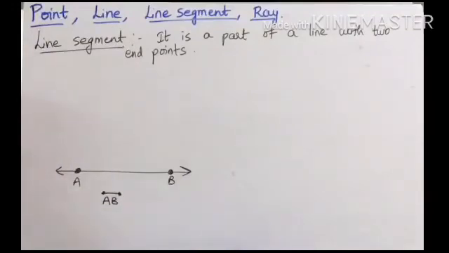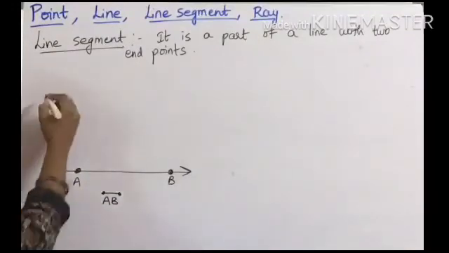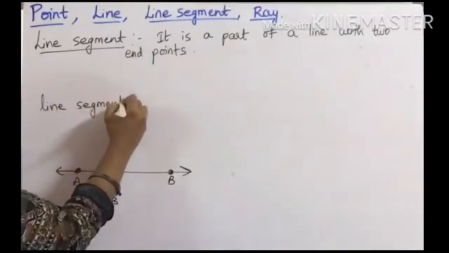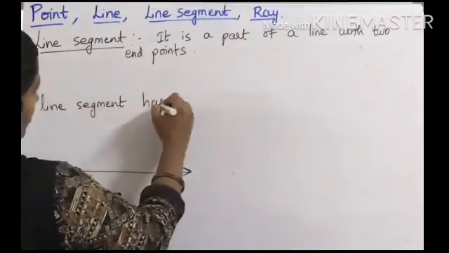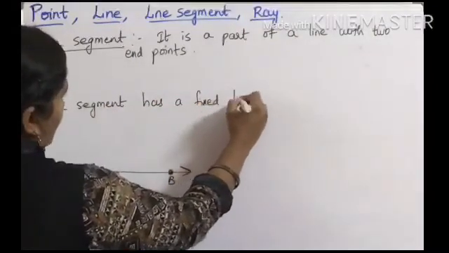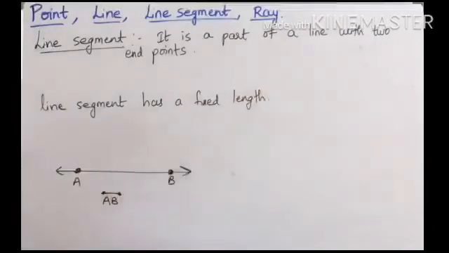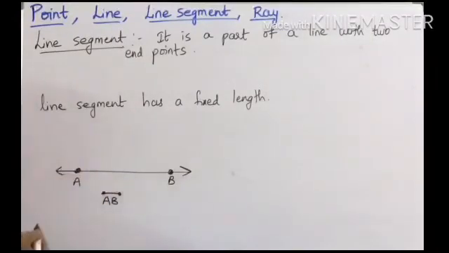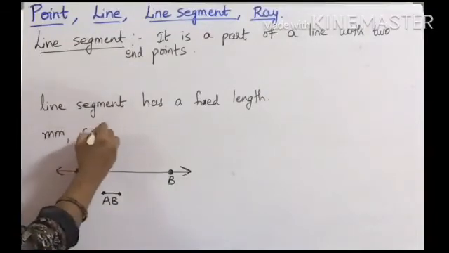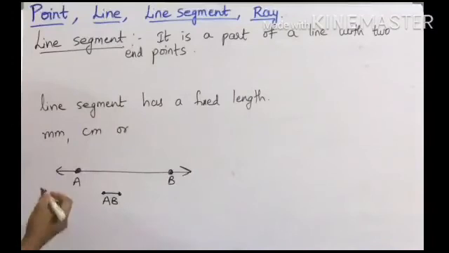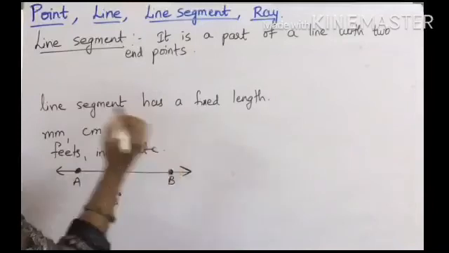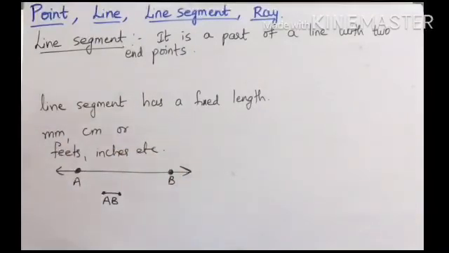Therefore line segment is a part of a line having two end points, and line segment has a fixed length, or you can write it has definite length. The length of line segment can be measured either in metric units such as millimeters, centimeters, or customary units like feet, inches, etc. So a line segment is a part of a line with two end points.